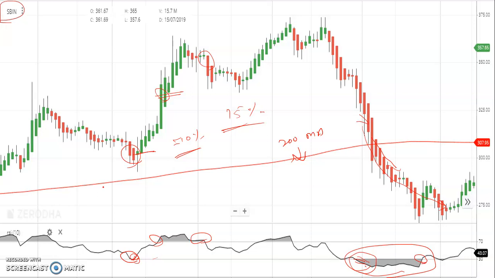If you're a beginner, I advise you to just go with this strategy. Don't take much risk. Go with the low risk, high reward strategy. Just try to make 5 to 7% on a month-on-month basis. Just imagine you are making 5 to 7% a month on a cumulative basis for a year. You will be making like 60 to 70%, guys. It is not an easy task, and we are not taking much risk.